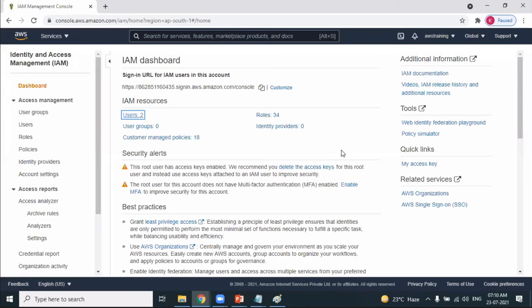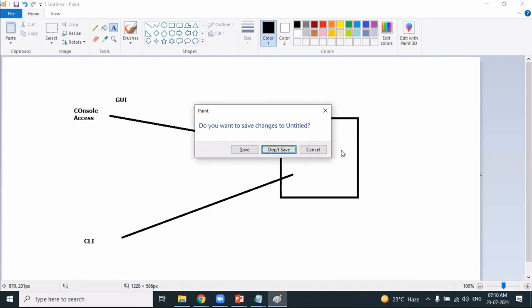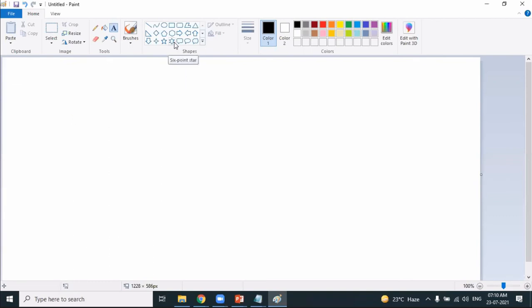Now where exactly are groups used? Look at this. Generally, very big clients will have teams based on the services. There will be an EC2 team, an S3 team, a VPC team. Like this, they maintain different teams. So to manage those teams, they create groups. Look at this EC2 group.